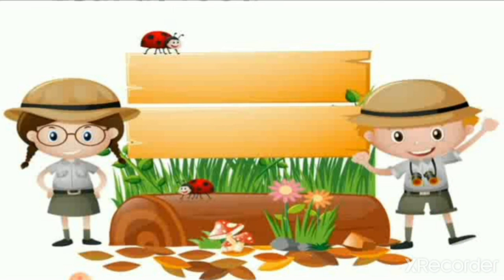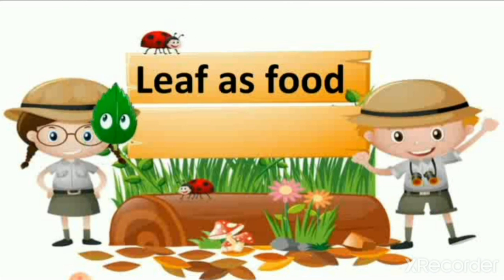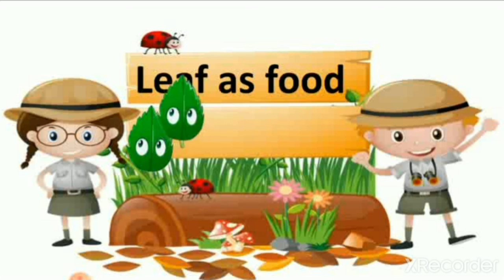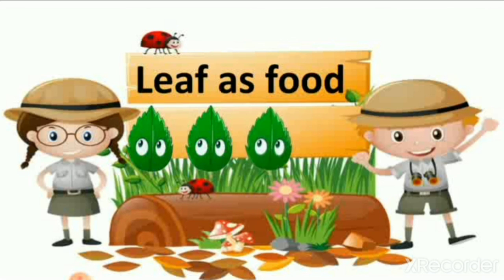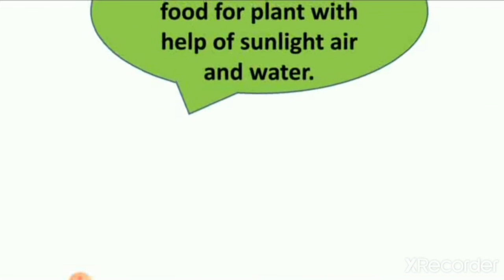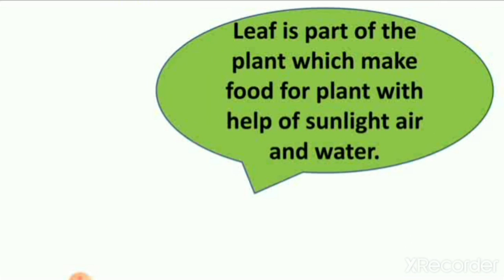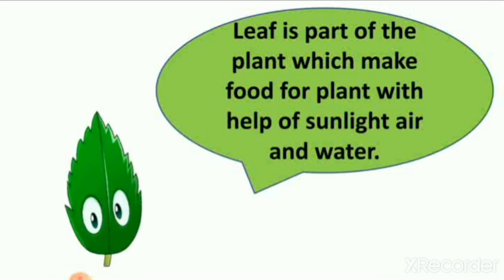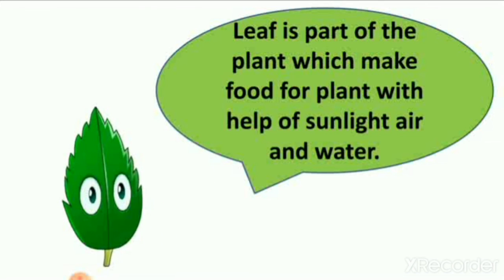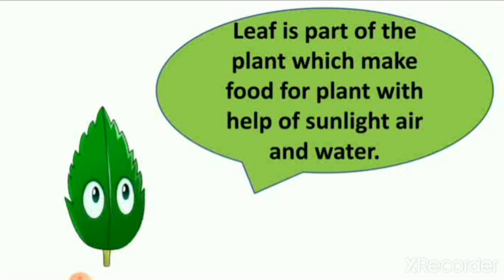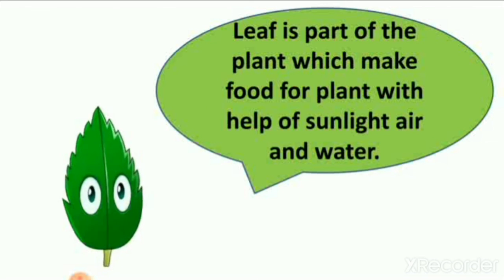Then we saw leaves as food in our houses. We saw that a leaf is a part of the plant which makes food for the plant with the help of sunlight, air and water, which we learned in lesson number 3.